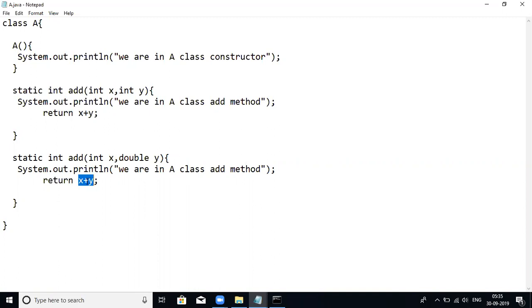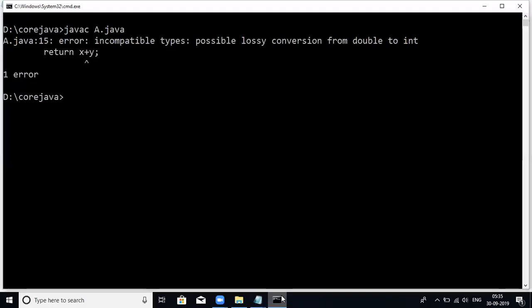That is why it is double we are returning here, and here we are mentioning int. That is what the compiler is saying: incompatible types from double to int. This expression value is clearly double. You understood the error here, okay?